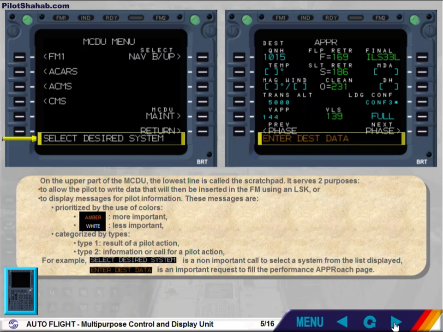These messages are prioritized by the use of colors, amber, more important, white, less important, categorized by types: Type 1, result of a pilot action; Type 2, information or call for a pilot action. For example, select desired system is a non-important call to select a system from the list displayed. Enter DEST data is an important request to fill the performance approach page.